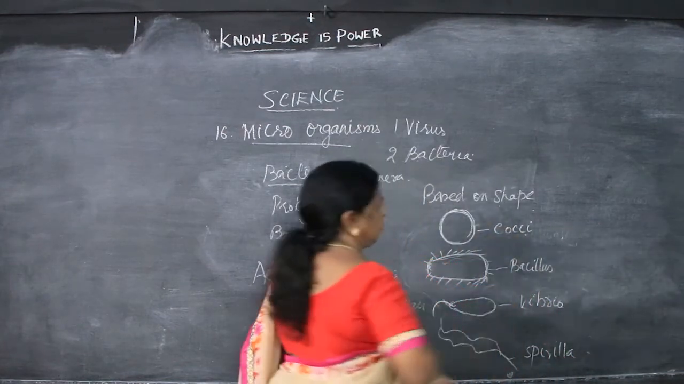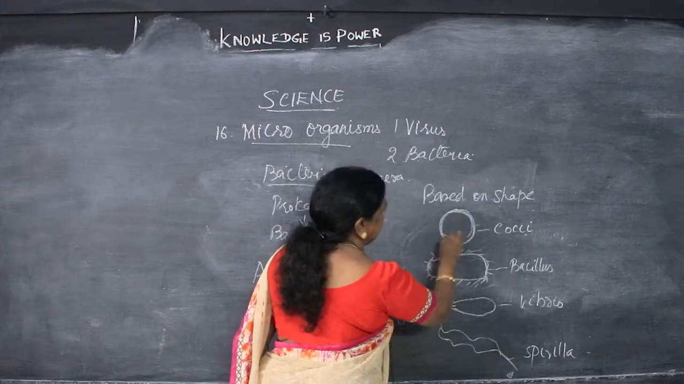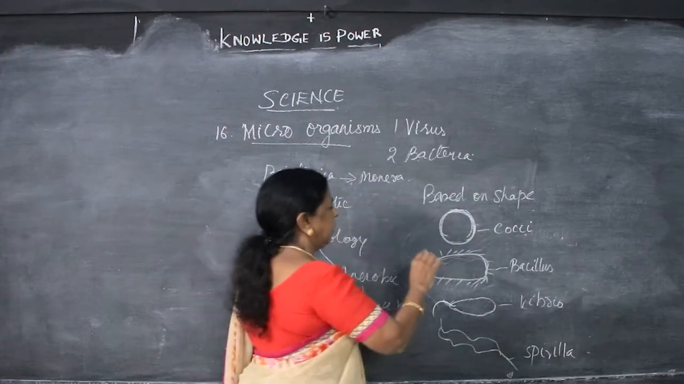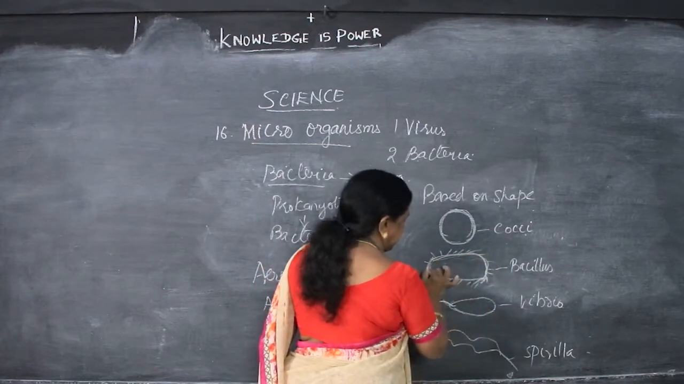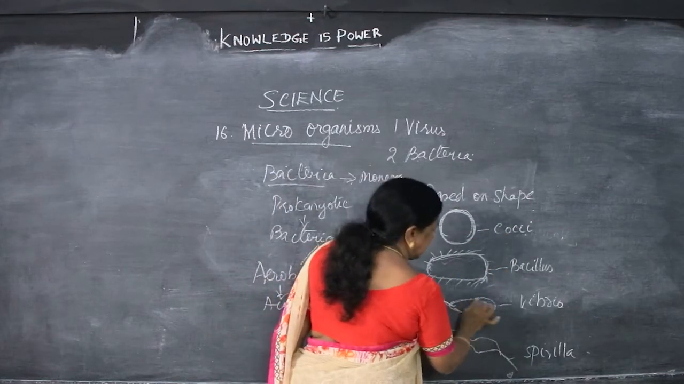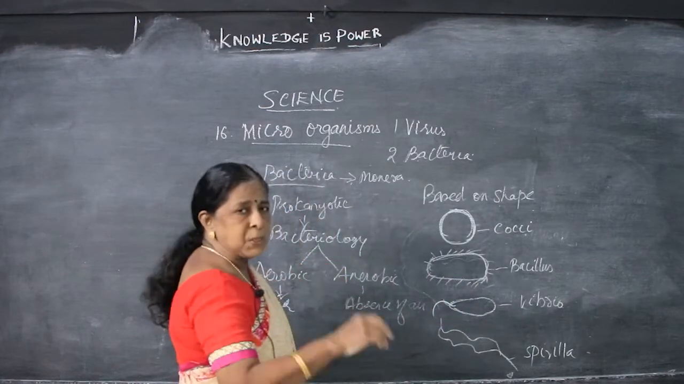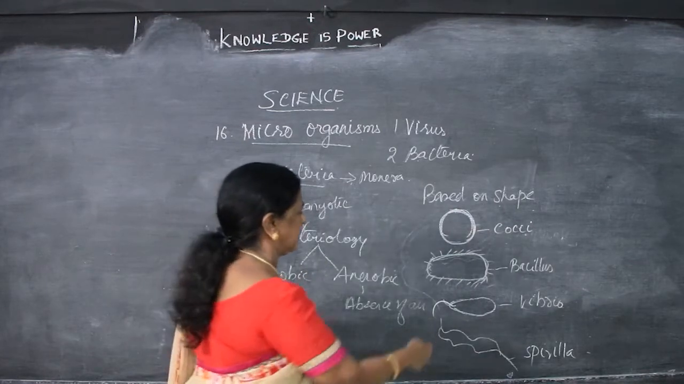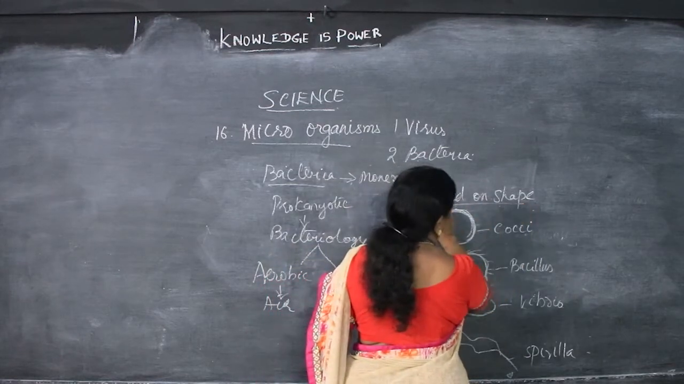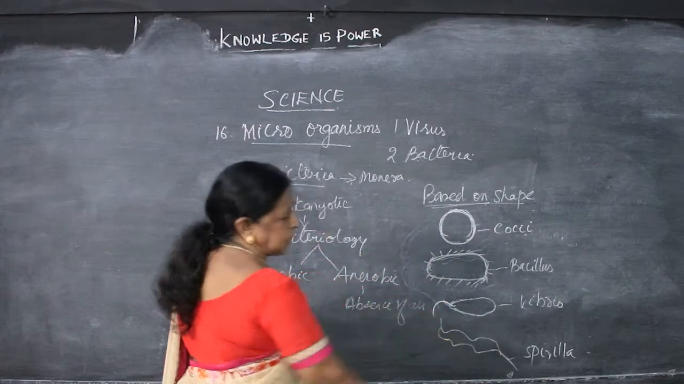So based on the shape, this is Cocci. This is only spherical shape, or round, or a ball, that is Cocci. Then this is Bacillus, cylinder shape. We can see the flagella all over. This is the comma shape, with only one flagella, this is Vibrio. Spirilla is the spring shape. So based on the shape, we can divide the bacteria into 4: Cocci, Bacillus, Vibrio, Spirilla.